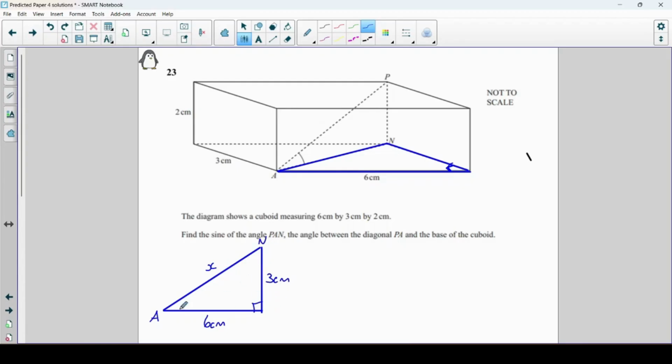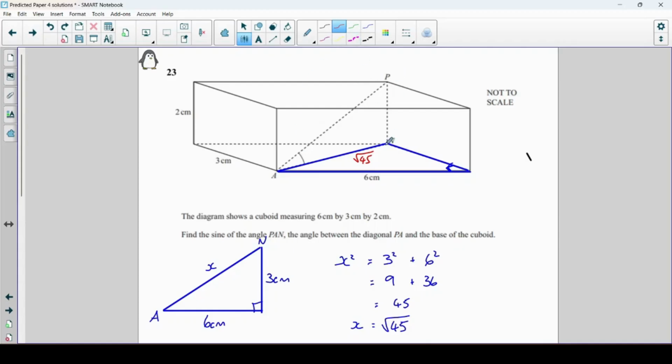And to find that, I'm going to do a bit of Pythagoras. So x squared is equal to 3 squared plus 6 squared. So that's 9 plus 36, which is 45. So x is the square root of that, root 45. I'm going to leave it like that for now. Let's just put it on the diagram, square root 45. I know that simplifies as a surd, but don't worry about that just yet.